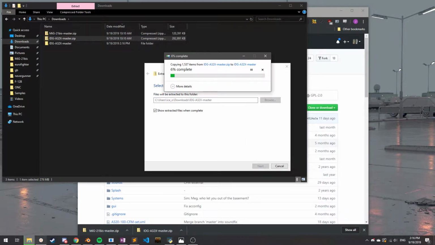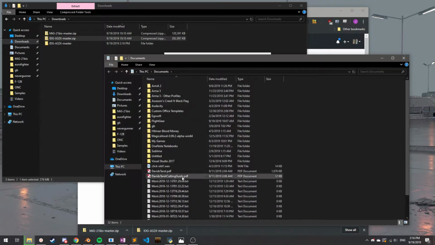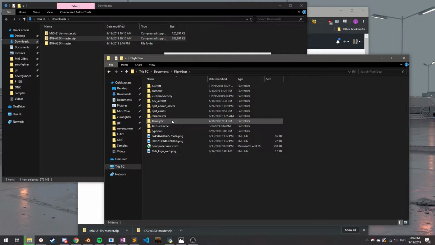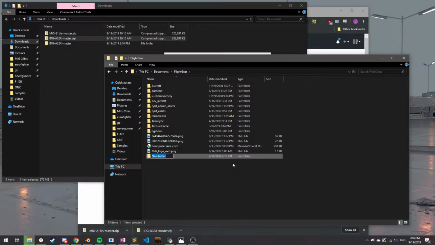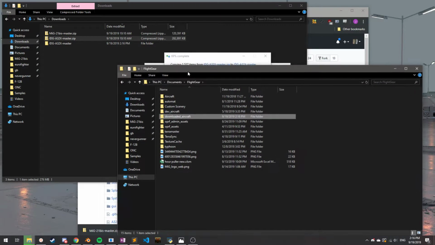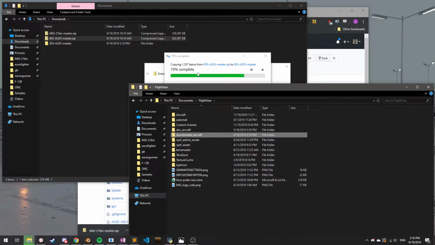It'll take a while. So while it's doing that, we're going to go to our documents folder. Inside documents, there's FlightGear. Open up FlightGear. We're going to make a folder just for the aircraft you downloaded. Let's call it downloaded aircraft. Still waiting on this.